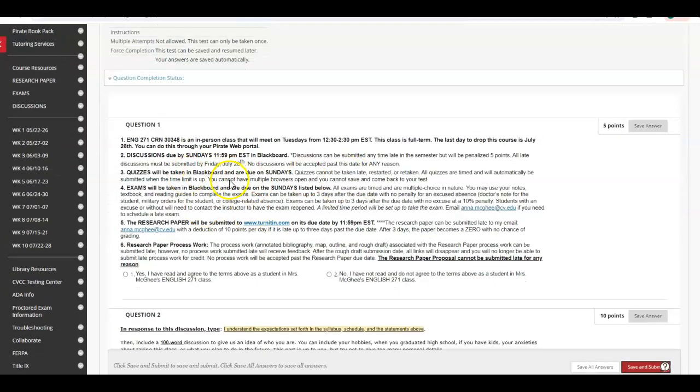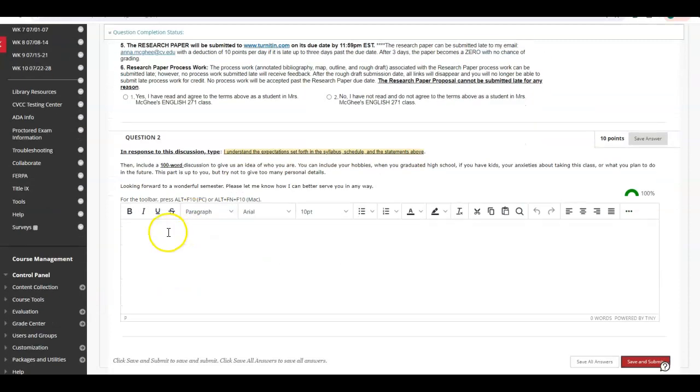You will read over the course policies again. You will click that you have read it, and then you will include a 100-word discussion to give us an idea of who you are. You can put anything about yourself in this box. It will count the words down here at the bottom, so just make sure that it's 100 words or more.